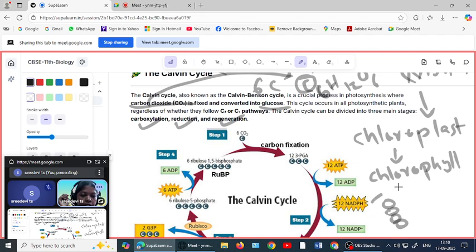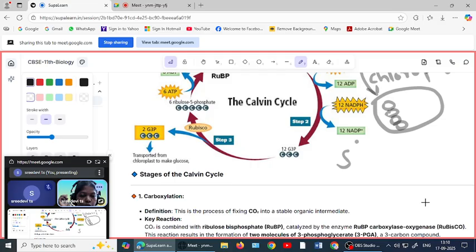And what we called the matrix of chloroplast? What is the matrix of chloroplast? It is called stroma. Stroma is the content or cytoplasm of chloroplast.